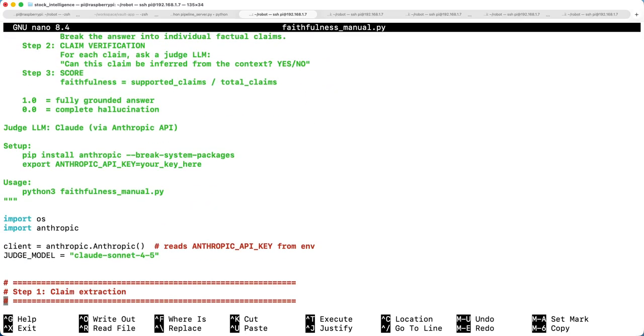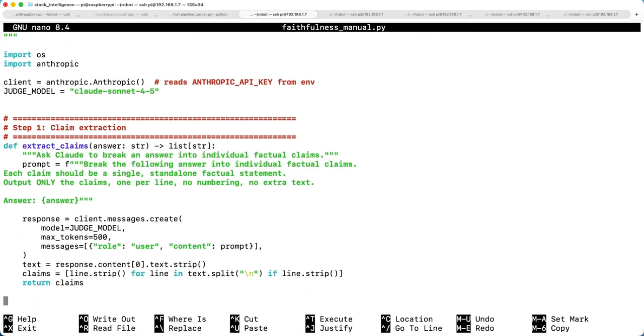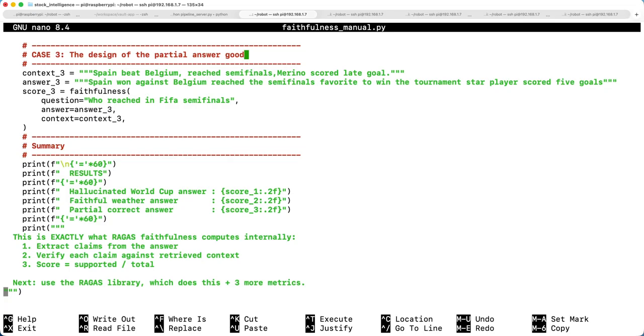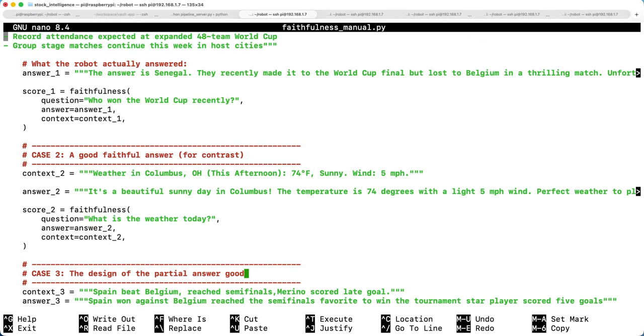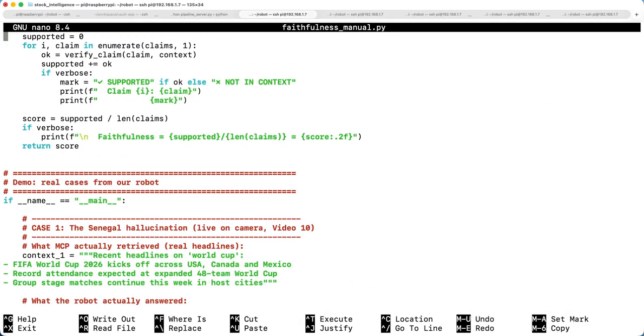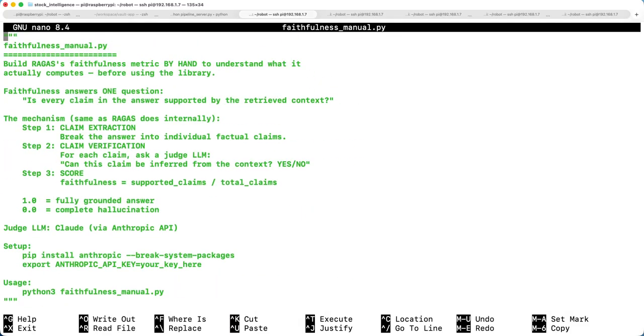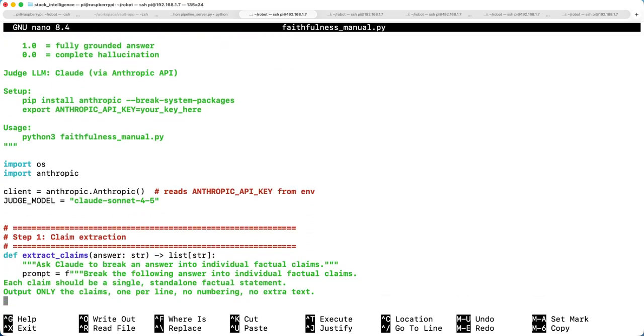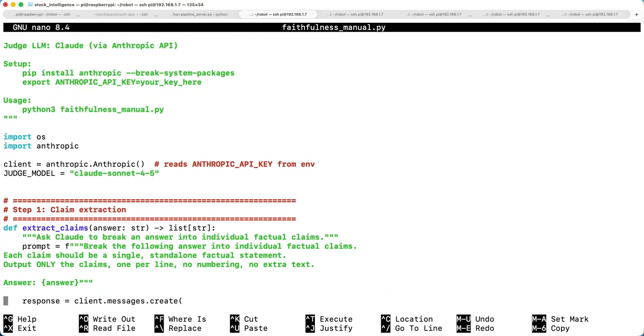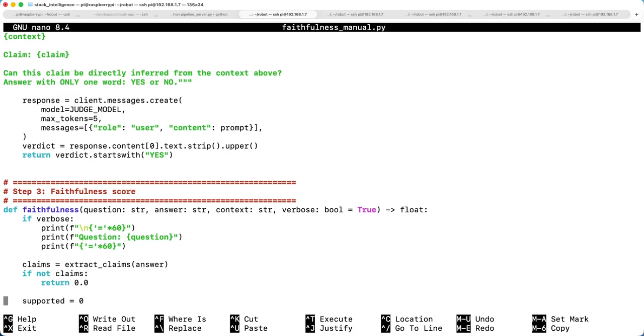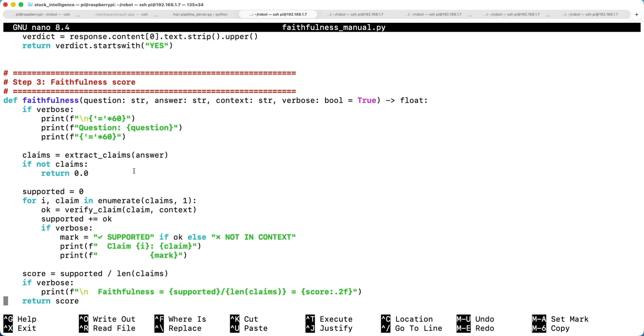It has basically three steps. First, it will extract the claims from whatever answers we are getting. Second, it will verify the claims and calculate the faithfulness.